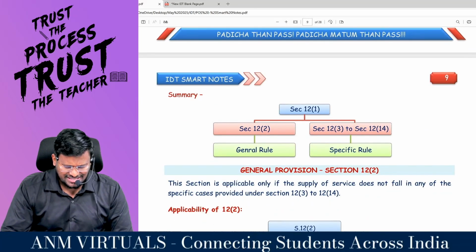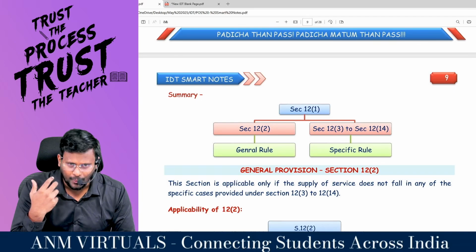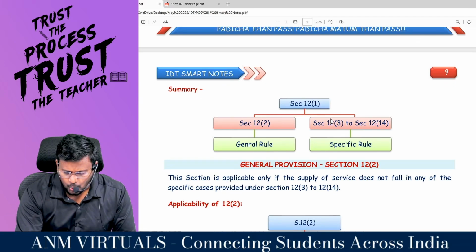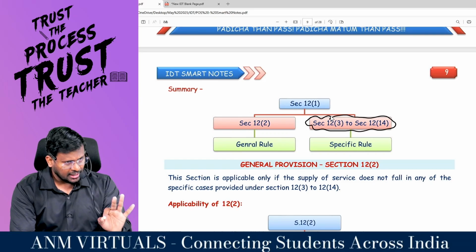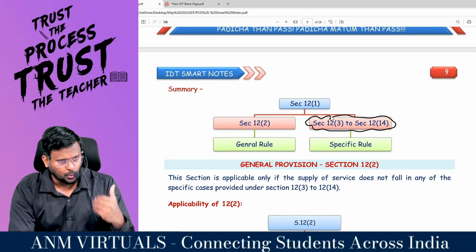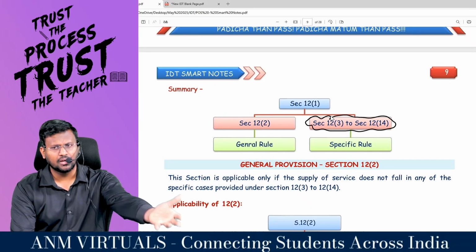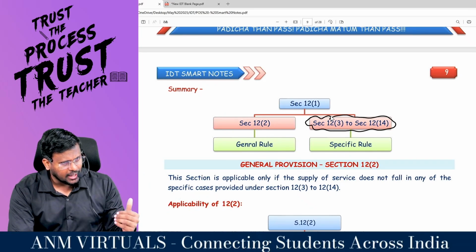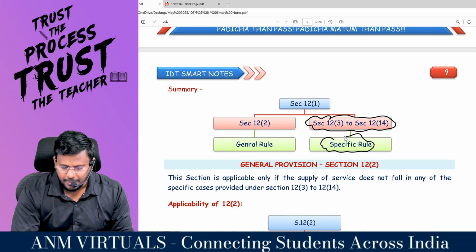Section 12 is saying that you have to check whether the service you have provided is covered under 12.3 to 12.14 or not. First, you have to check the service. If the service you have provided is covered under 12.3 to 12.14, then you have to apply the specific rule.